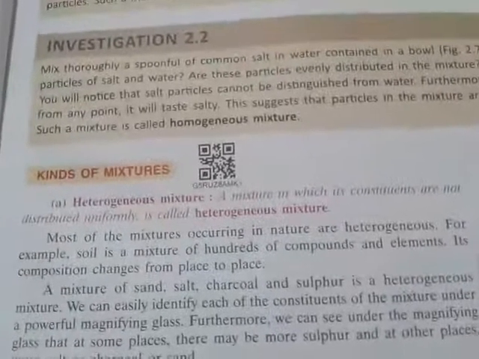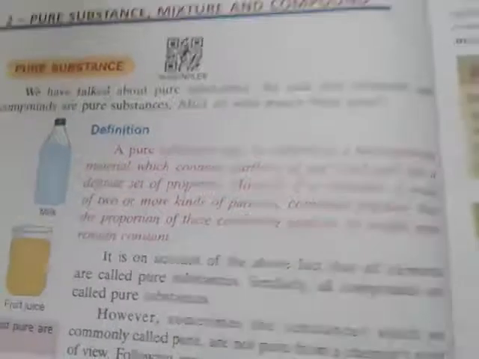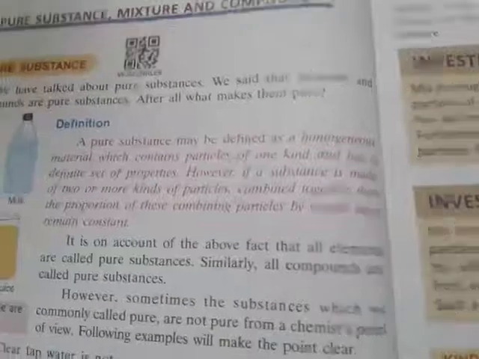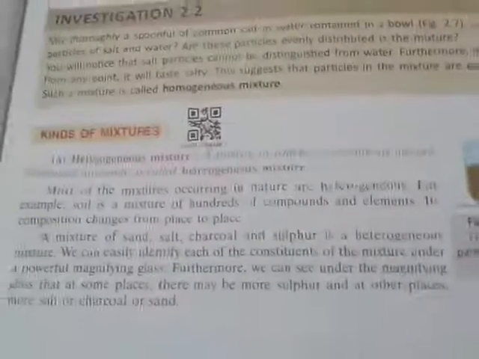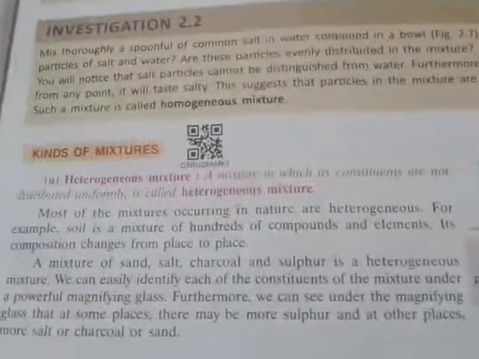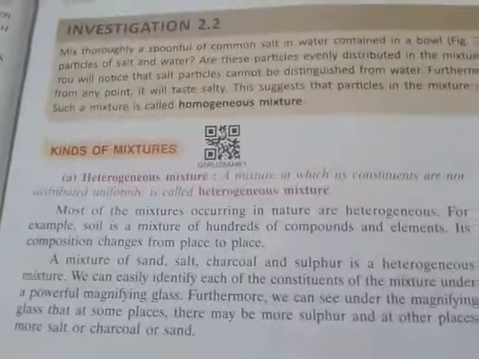Now coming to the next point: a pure substance may be defined as a homogeneous material. But if it is a homogeneous material, it may not be a pure substance. Suppose you add some sugar into water. This solution is not a pure substance. Why? Because the properties of sugar and water are completely different, and the proportions and weights are also different.